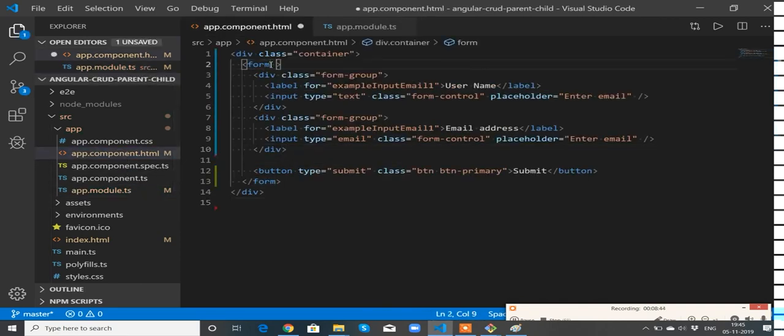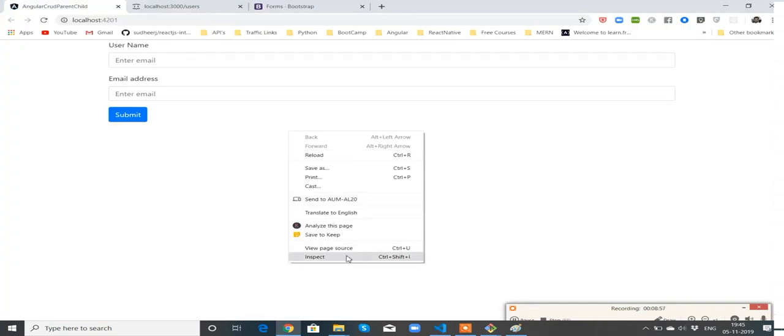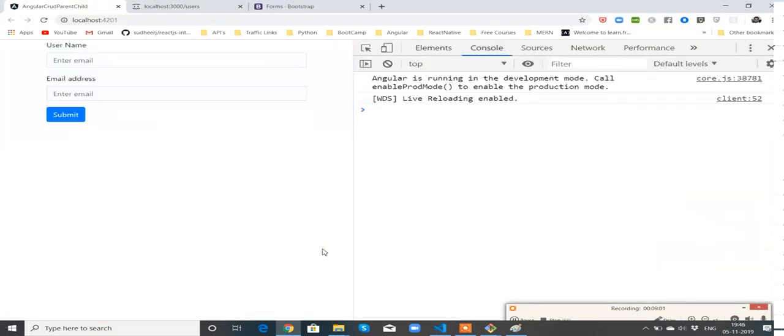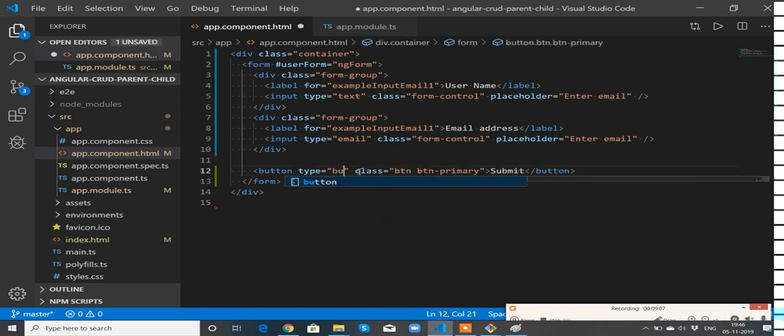Next, come to the component. Here we need to give the reference for the form like this. User form equal to ngForm. Super. Make sure that you don't have any errors here. Perfect. I don't have any errors. Super. Now this button is supposed to be a type button. It should not be a submit. Let me add a click event.